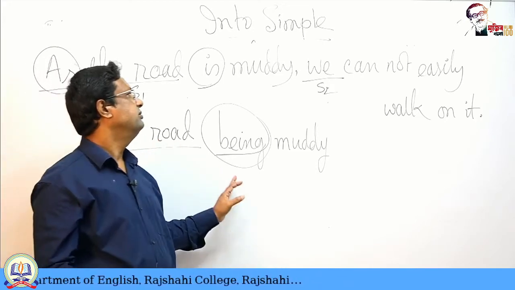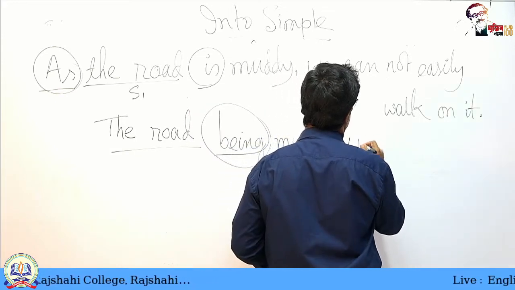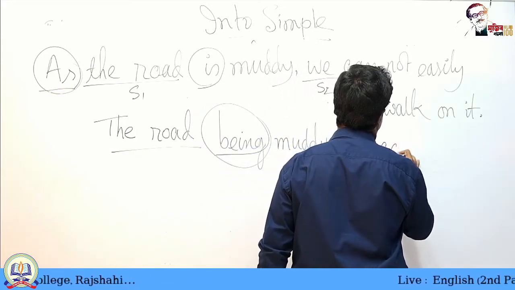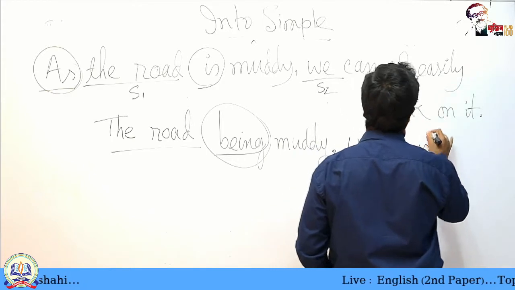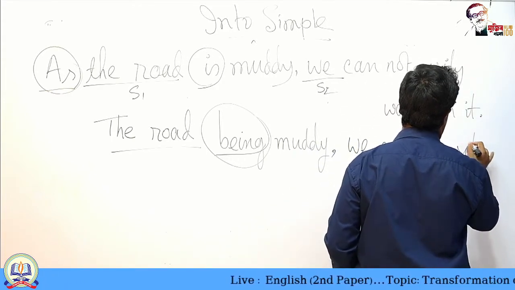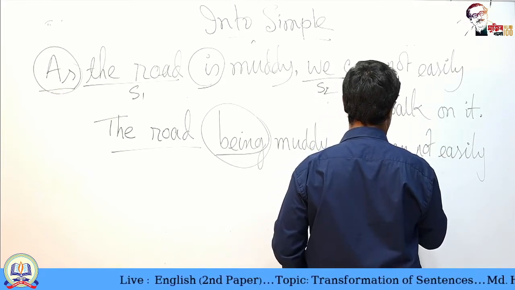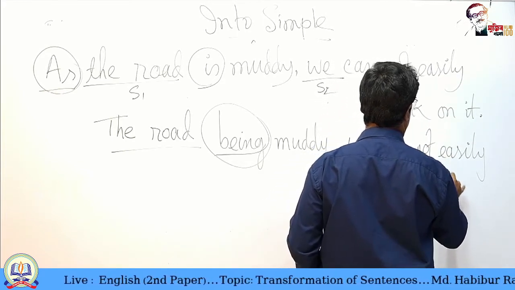So, the road being muddy, we cannot easily walk on it.